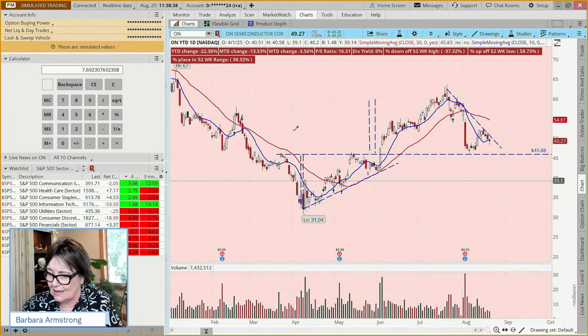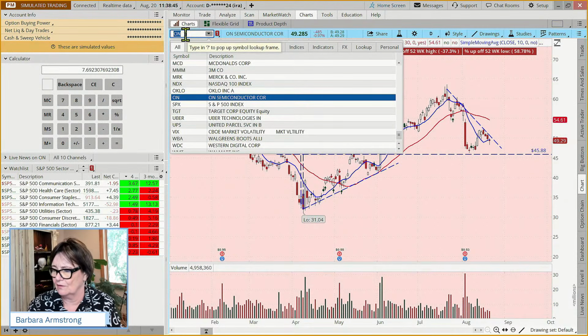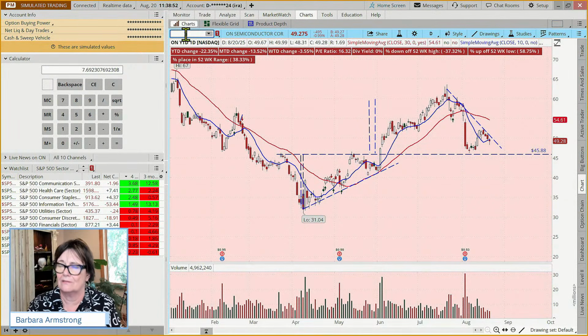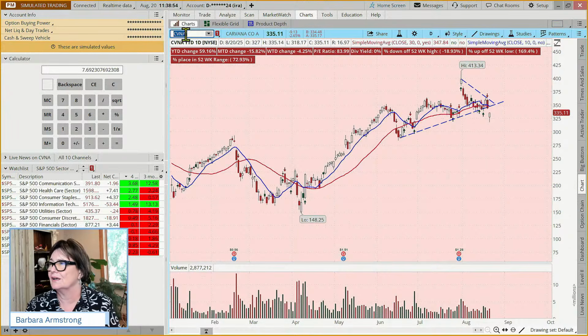How about we look at Carvana? Maybe, maybe not. And this will be our last one. Again, here's another pennant pattern setting up.